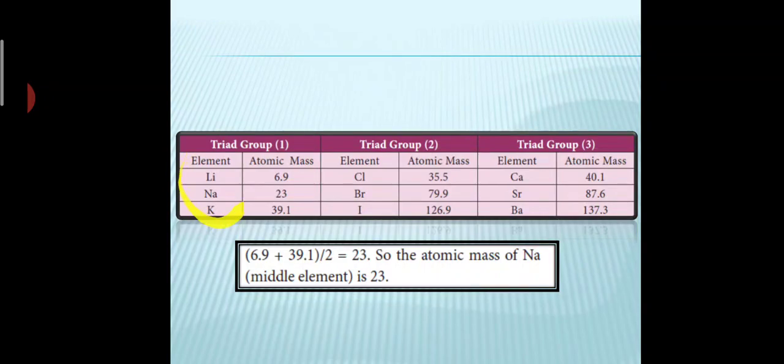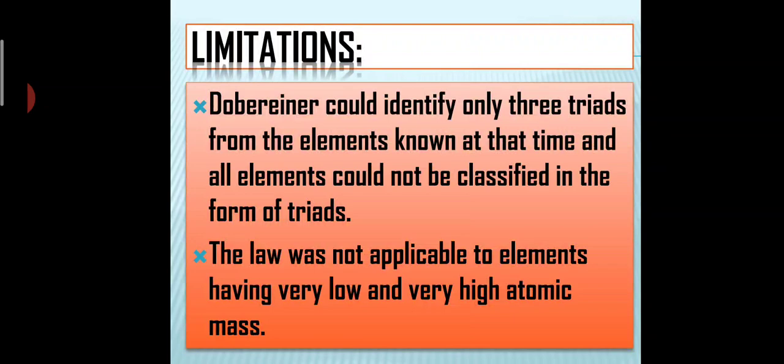So how many triads? 1, 2, 3. He was able to give only 3 triads. It was not applicable for all the elements. And the second limitation was that the law was not applicable to elements having very low or very high atomic mass. Is it clear? So this is Dobereiner's triads.